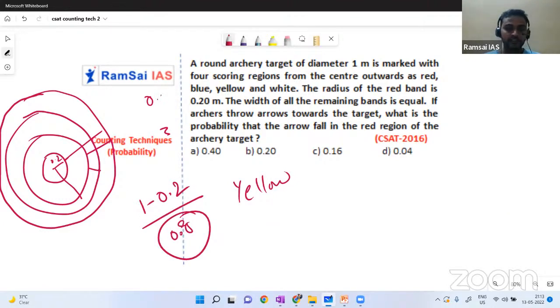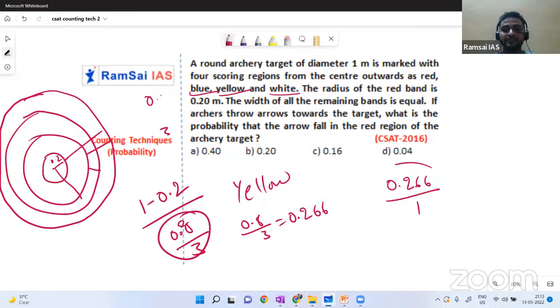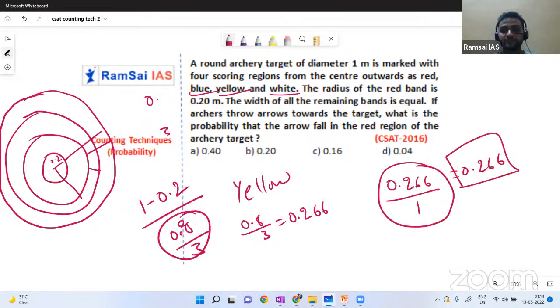And in the 0.8, there are three colors: yellow, white, and blue. They have to be distributed equally. So yellow gets 0.8 by 3, this much. Yellow region has this much area and total area is 1 meter. So this will be the probability.